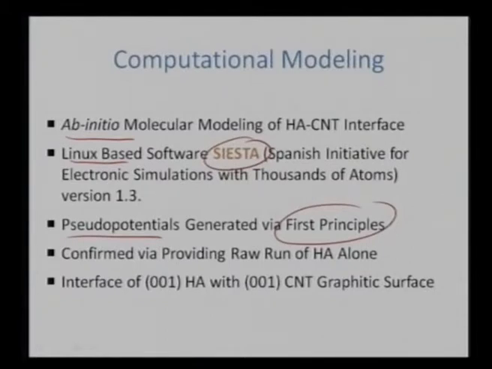Then we have confirmed those positions by doing a run of hydroxyapatite alone. So we confirm that the final coordinates of all the calcium, oxygen, phosphates, hydrogens that we get in the structure match with the theoretical values of the hydroxyapatite crystal. So by that we have confirmed whether the pseudo potentials are correct or not, and then we have created an interface of hydroxyapatite with carbon nanotube to see what is happening at the interface, why CNTs are getting so dispersed so nicely, and why they are inducing enhanced fracture toughness because of CNT addition. So an interface has been created which will tell us what interaction is happening between the two.